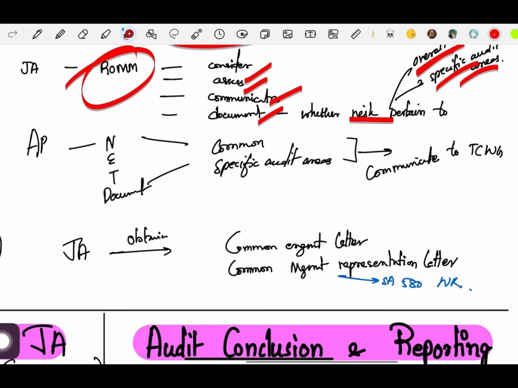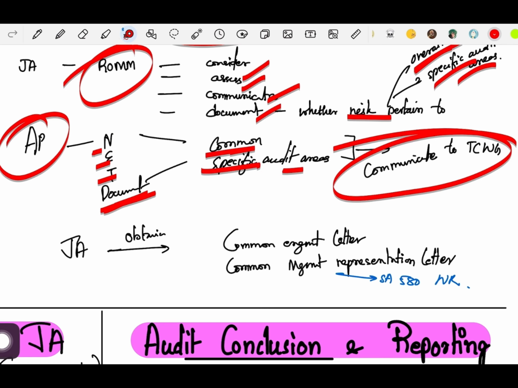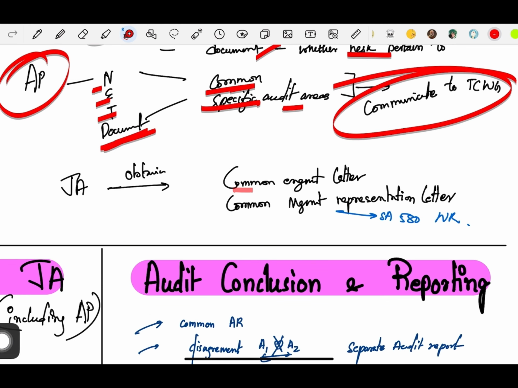Okay. Next, he will apply audit procedures. The joint auditors will apply audit procedures to obtain the nature, extent and timing of specific audit areas. They will document them as well, common and specific audit areas, and he will communicate it to TCWG. The joint auditors will also obtain a common engagement letter and a common management representation letter. See, there are more than one joint auditors, say 3 joint auditors. They will obtain a common engagement letter, and they will also give a common management representation letter.